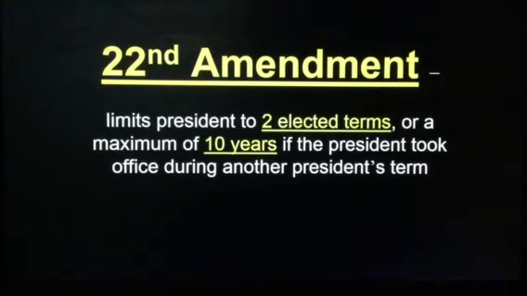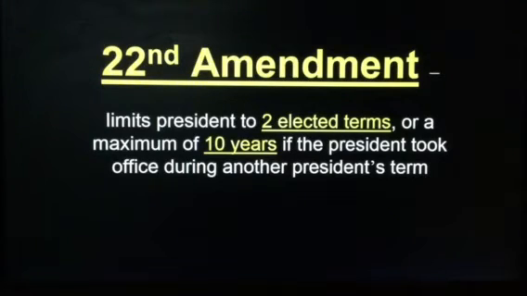He ran for a 3rd term in 1940. He won, and then ran for a 4th term in 1944 and won. However, he died in his first year of his 4th term. His vice president, Harry Truman, took over and served out the remaining 3 years.